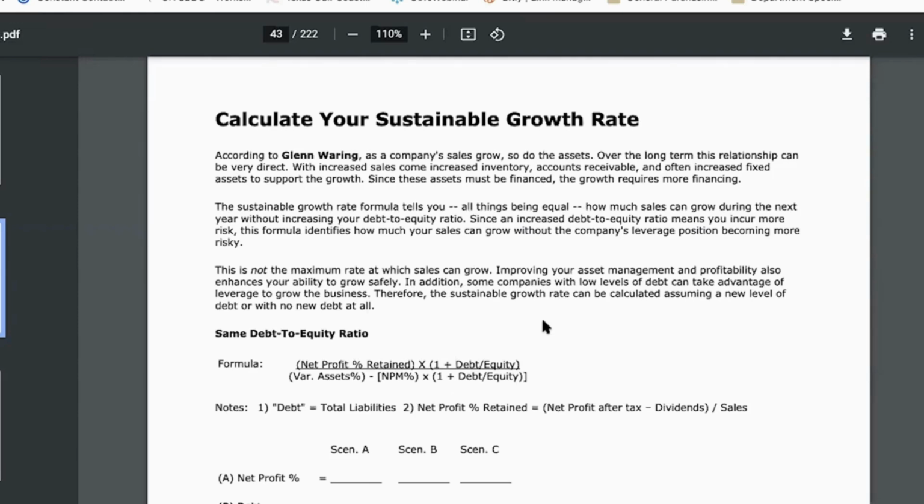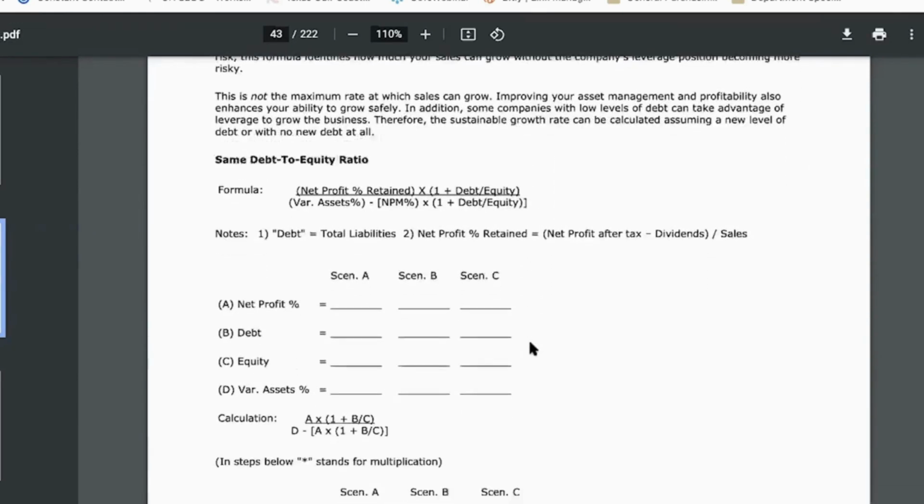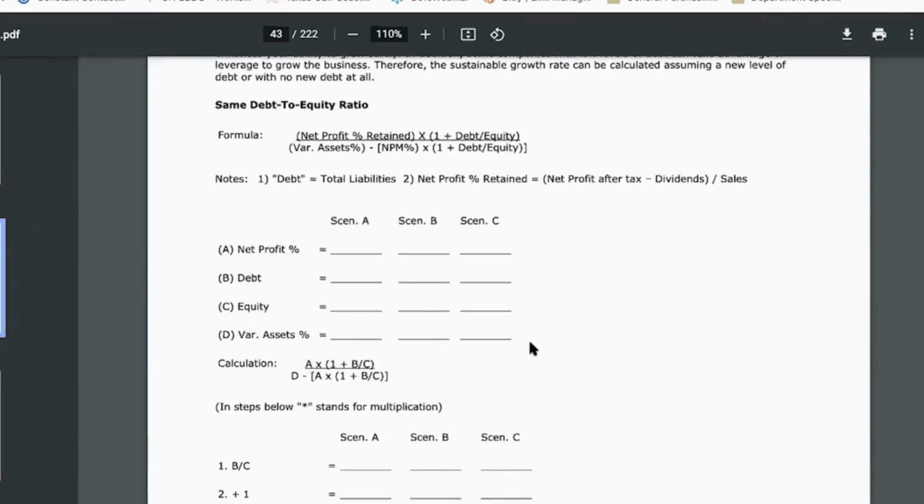Natalie, if you want to continue to go down that page, please. There we go. So number 1, we need to know what is our company's net profit percentage. We would get that from the income statement. Net profit percentage essentially is, if my company has $100 in sales and $10 in net profit, my net profit percentage would be 10%, right? 10 divided by 100.